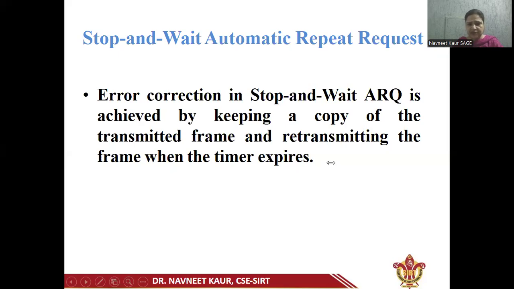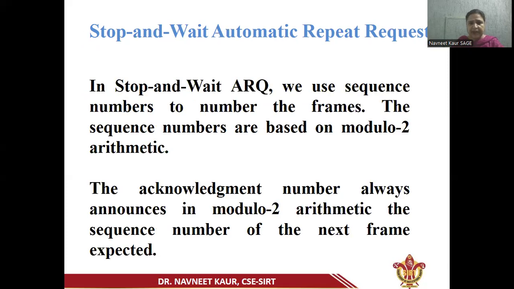Now, error correction in stop and wait ARQ is achieved by keeping a copy of the transmitted frame and retransmitting the frame when the timer expires. In stop and wait ARQ, we use sequence numbers to number the frames. The sequence numbers are based on modulo 2 arithmetic. These sequence numbers are given to the frames to avoid duplicate frames. The acknowledgement number is also given to the acknowledgement frame, and it always announces, in modulo 2 arithmetic, the sequence number of the next frame expected.